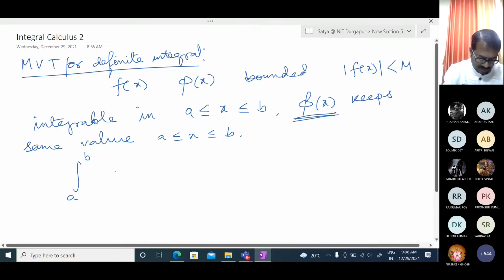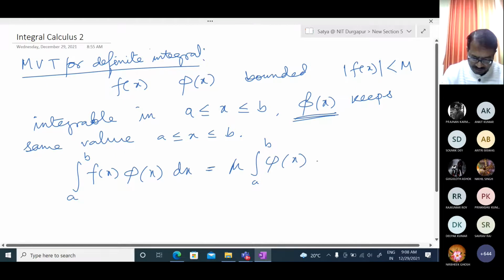So here, integration of f of x phi of x dx equals mu times the integration from a to b of phi of x dx. Here I used mu without mentioning what it is.